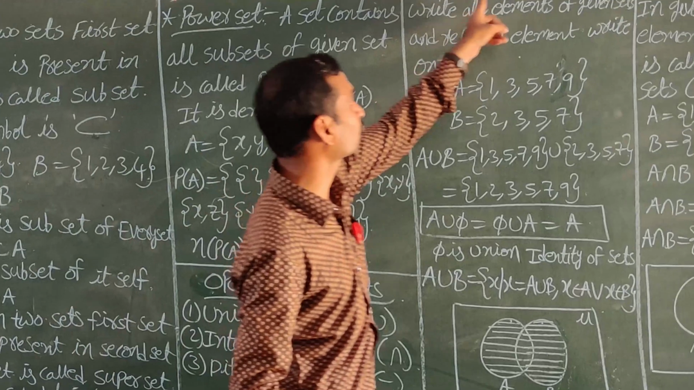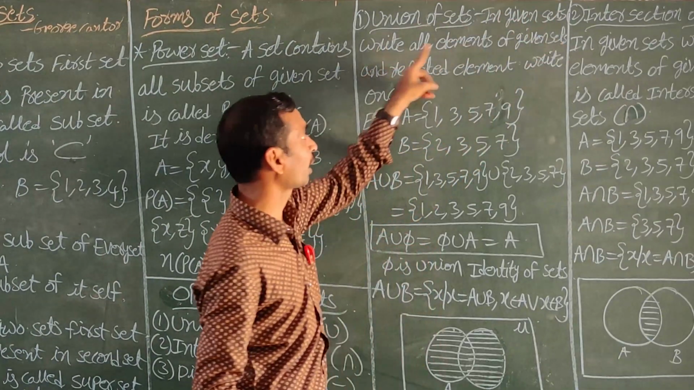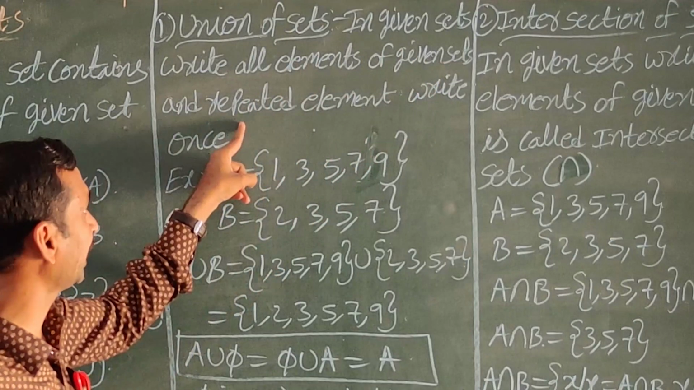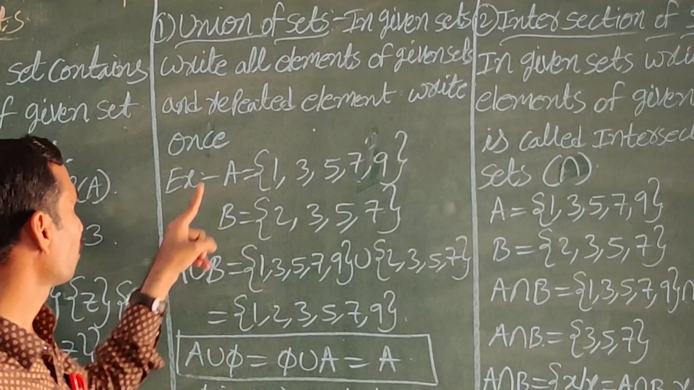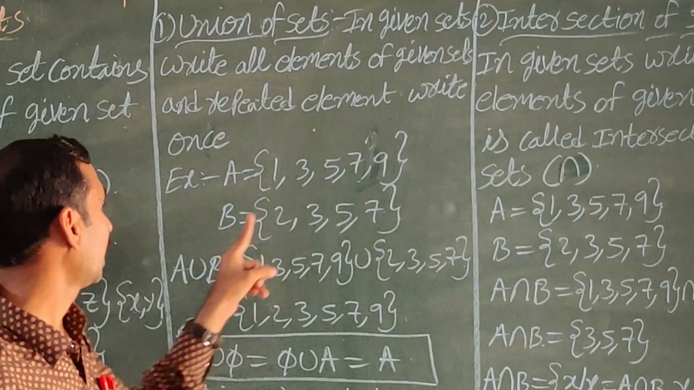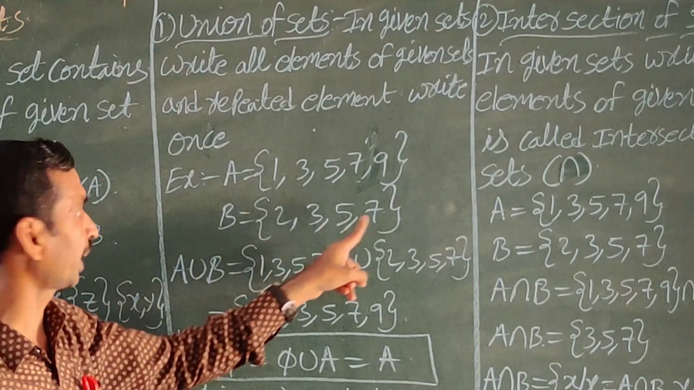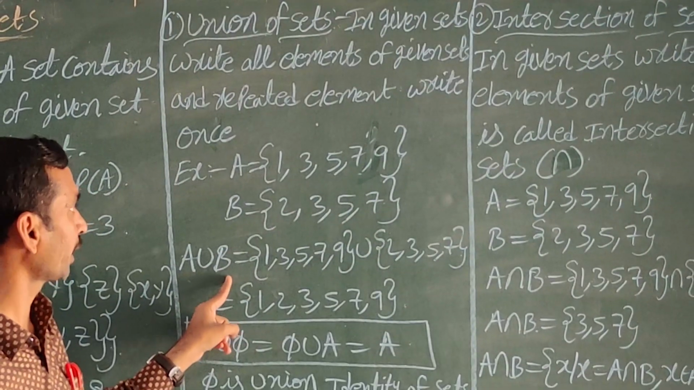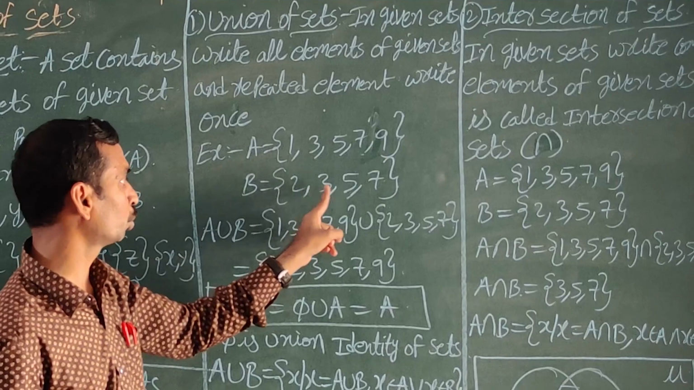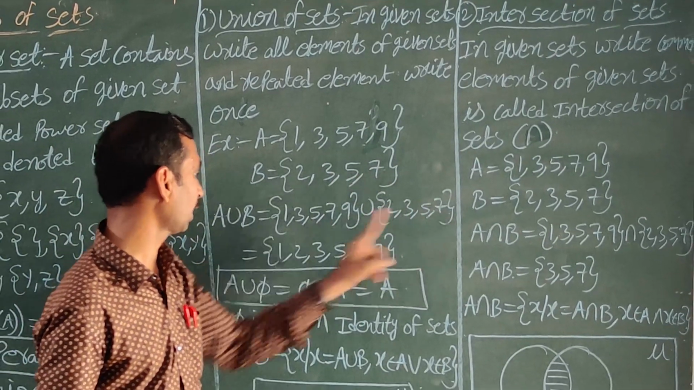Next, first, union of sets. In given sets, write all elements of the given sets. We can write all elements of the given sets, and a repeating element is written one time. For example, A is equal to {1, 3, 5, 7, 9} and B is equal to {2, 3, 5, 7}. Then A union B. Here {1, 3, 5, 7, 9} union B, which means {2, 3, 5, 7}. You can write all elements here.